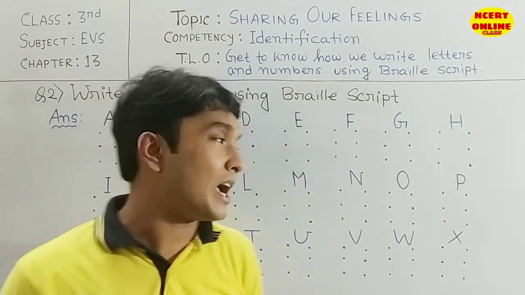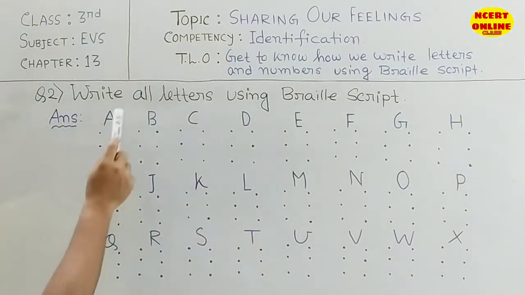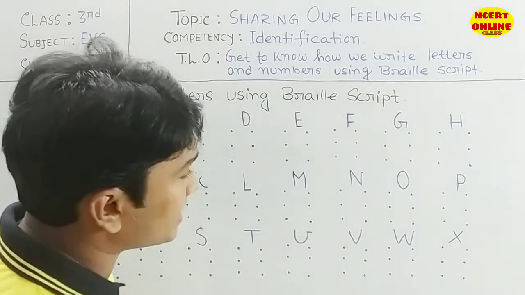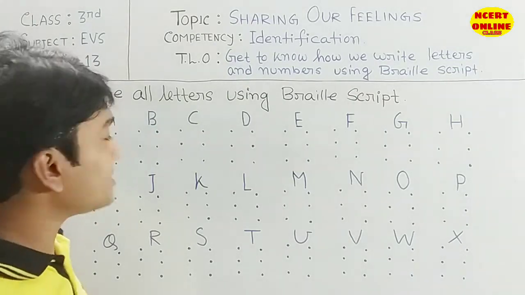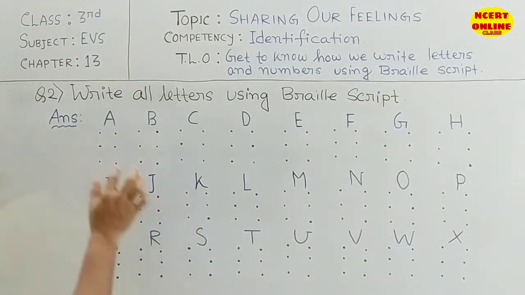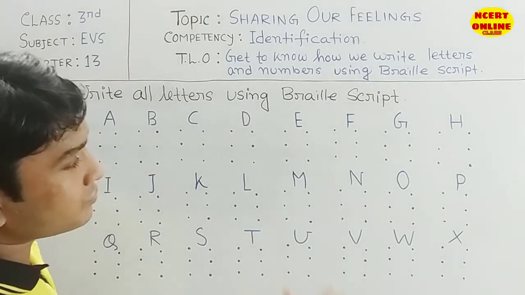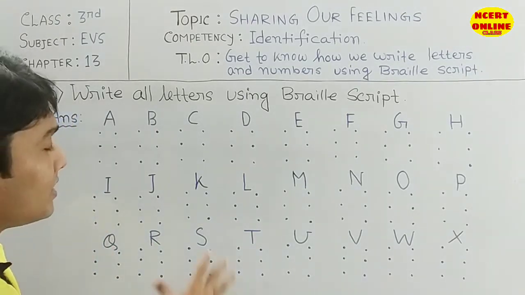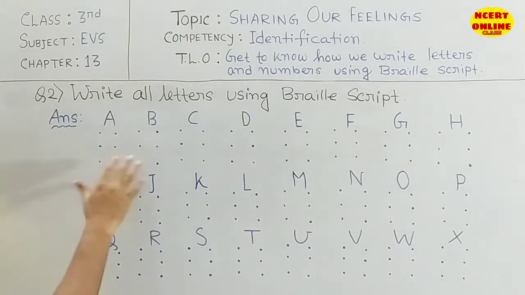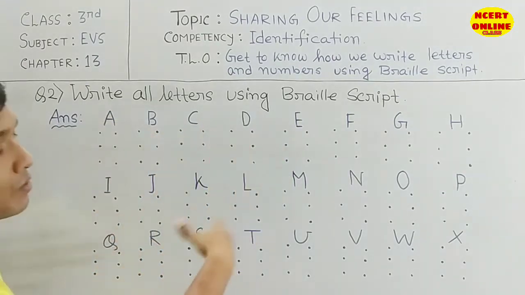I already wrote portion number 2, write all letters using Braille script. And students, we know that Braille script uses 6 dots. So I wrote 6 dots here, but it is not the answer. You need to write now, follow this answer properly. How can you write A, B, C and all of the alphabets?